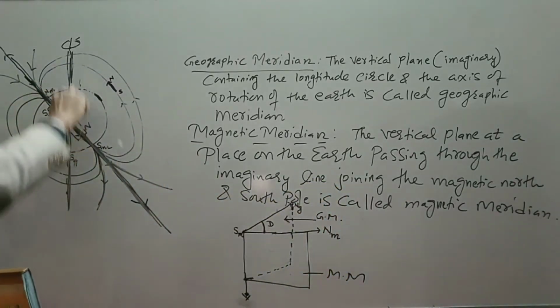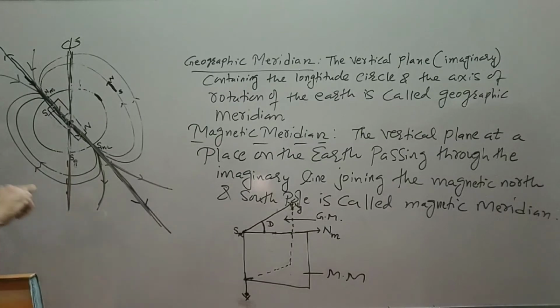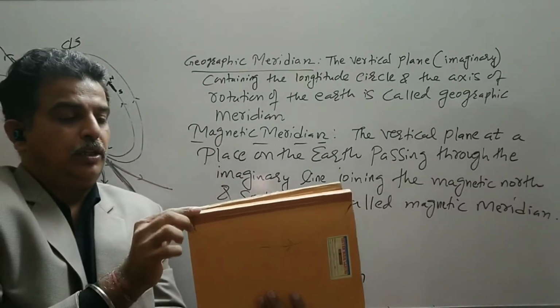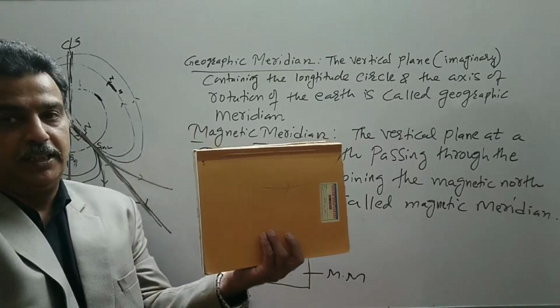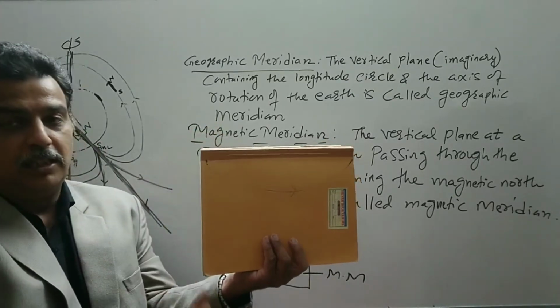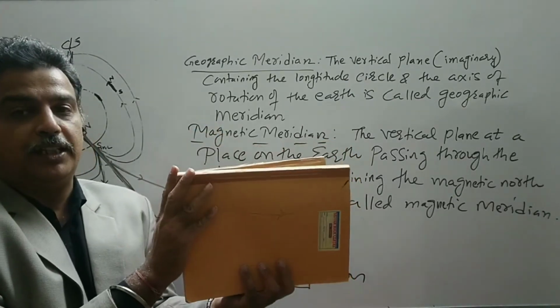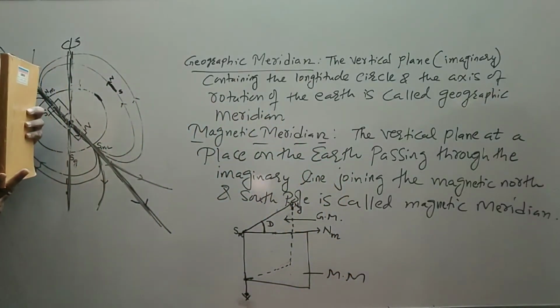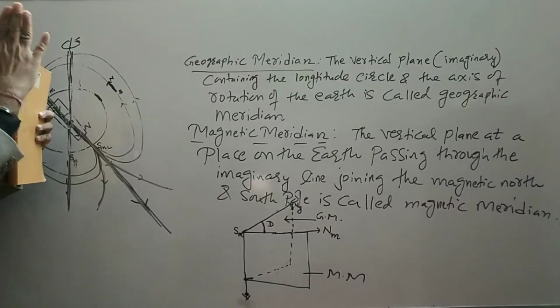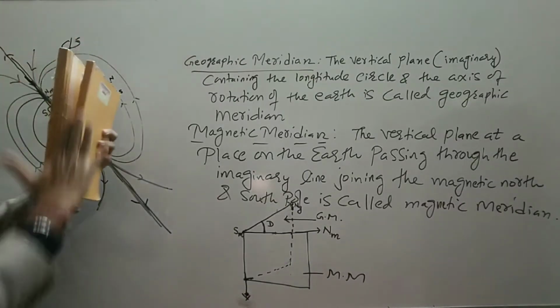So this is one V, this is another V. So we draw from the center of the earth. So this is the center of the earth. This is the line which is passing through the center of the earth, because the situation was like this. So this is your axis of rotation.